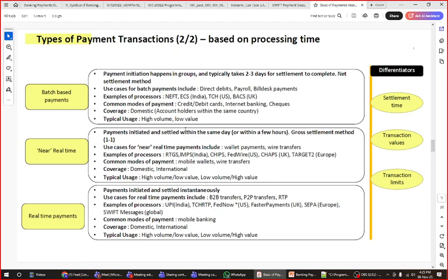So depending on payment processing time, we have differentiated payments into three categories: batch system, near real time, and real time. Real time is a fraction of a second, near real time is about 1 hour, and batch payment system maybe 2 to 3 days. So normally when you are working on a batch payment system, most of the projects are coming from the UK only, or the Bank of England.